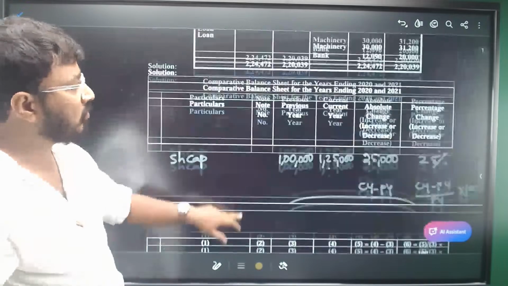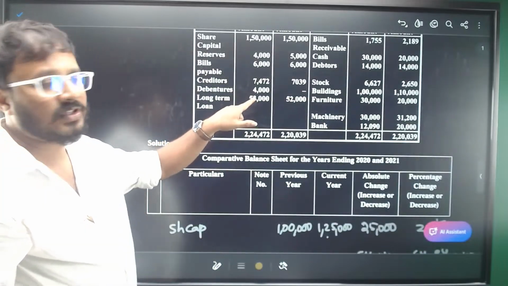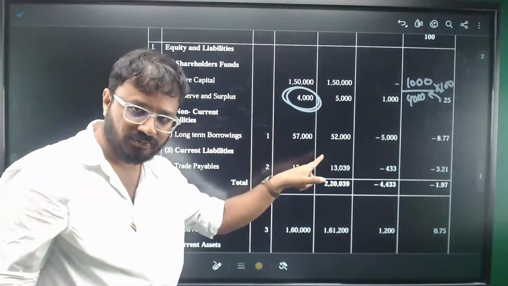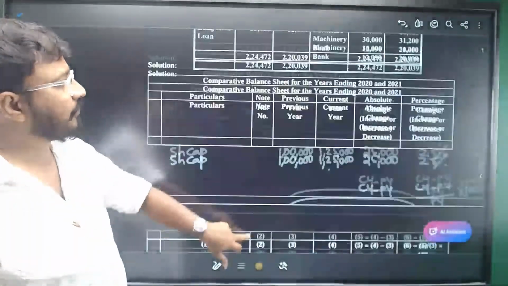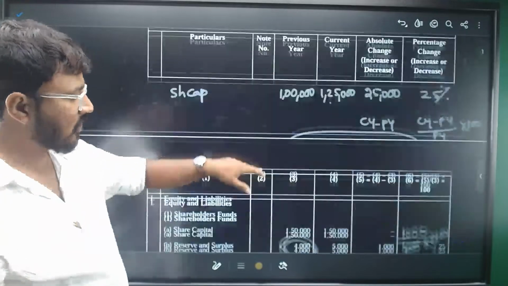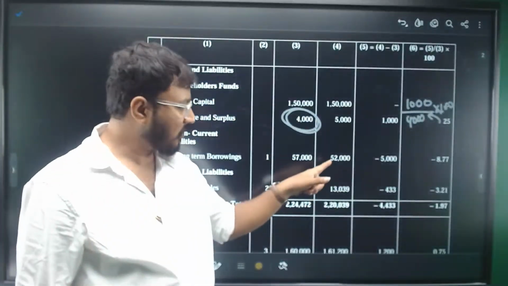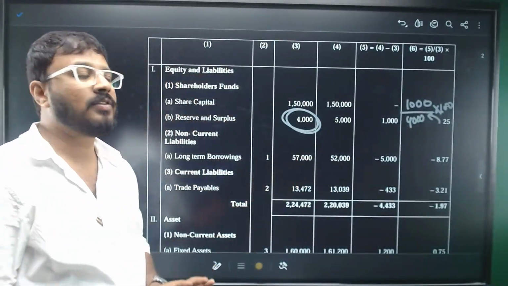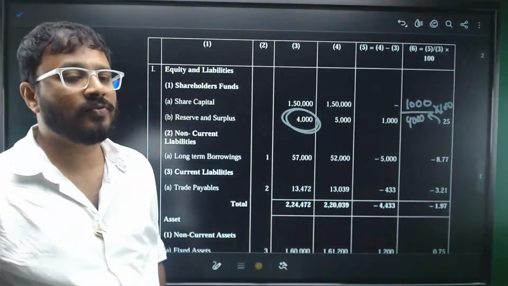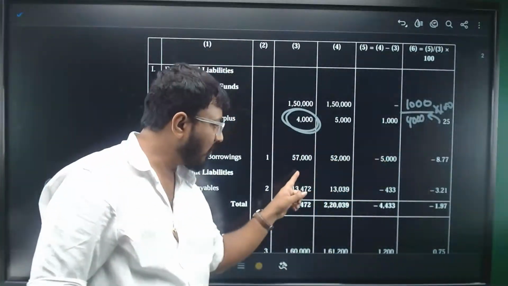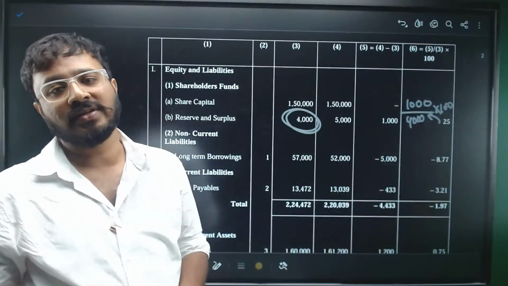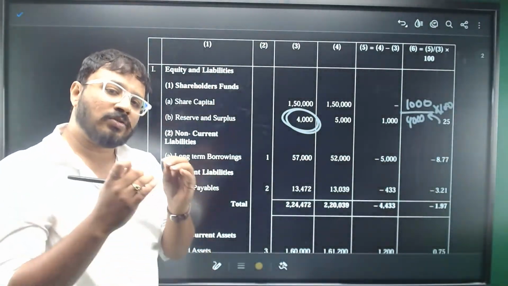So you can see the total there, right? 4 plus 53 is 57. So that's why they have mentioned 57 here. Similarly, current year 52,000. So that is the current year. Same calculation, 52 minus 57. This time the current year balance is less, that's why you're getting the answer in minus 5,000. Minus 5,000 divided by 57,000. Do it in your calculator. You'll get minus 8.77%. So that's this.